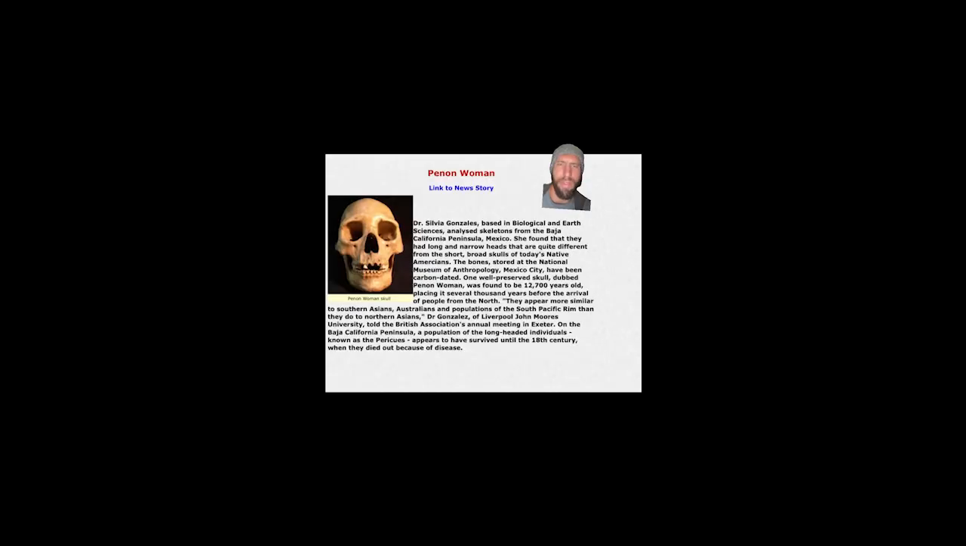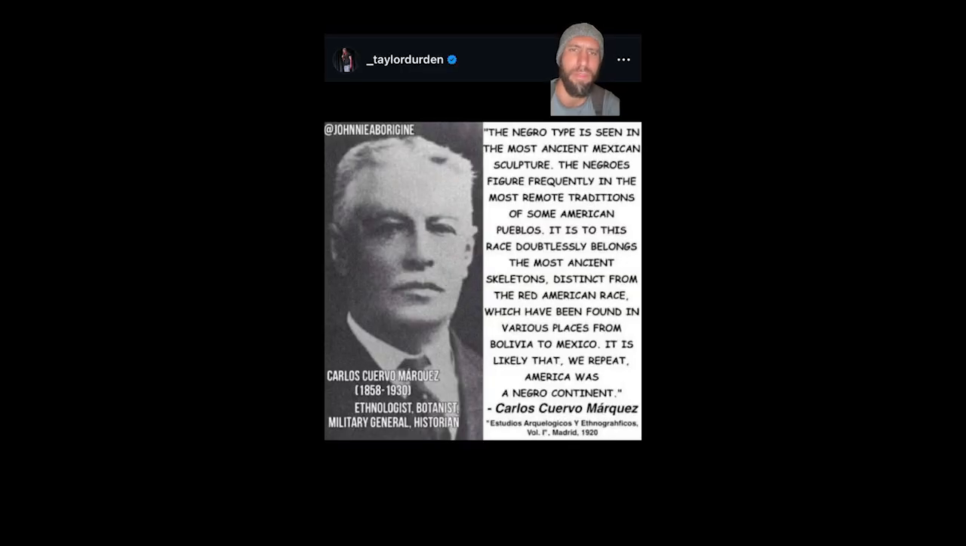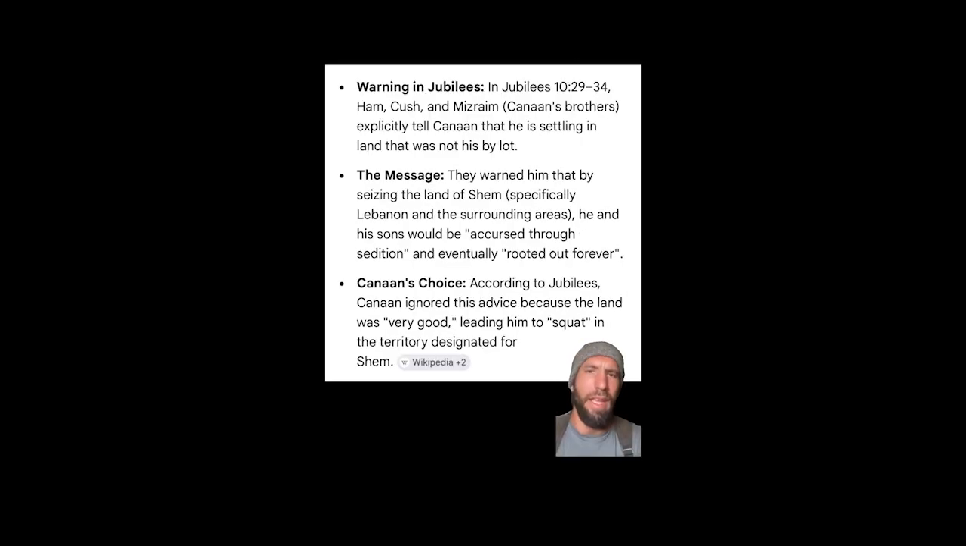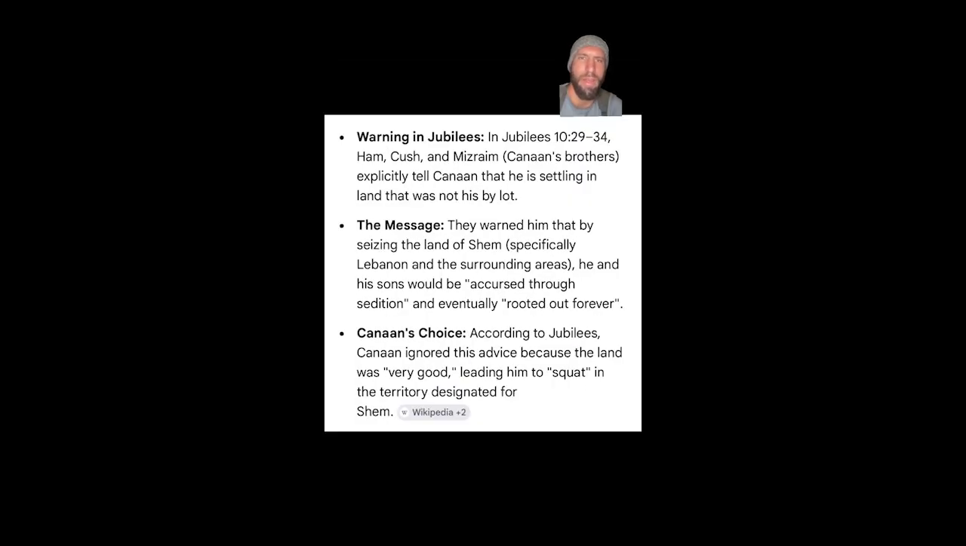The mainstream timeline has been shattered. Look, these people didn't come from the Bering Strait. They were already there. The recess just severed people and sequestered them. Take it from Carlos Marquez. After the Babel reset, people were scattered. Then the Canaanites tried to squat on land that wasn't theirs. The stereotypical so-called Native Americans are Canaanites.